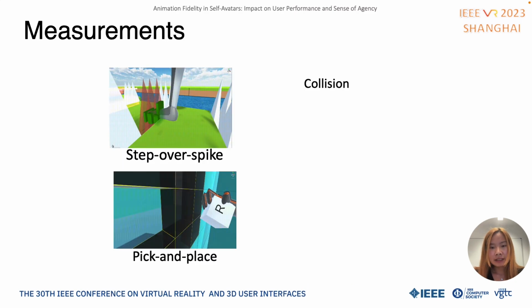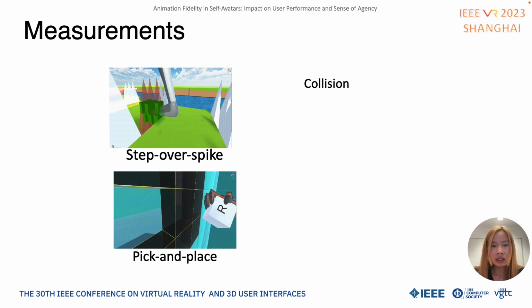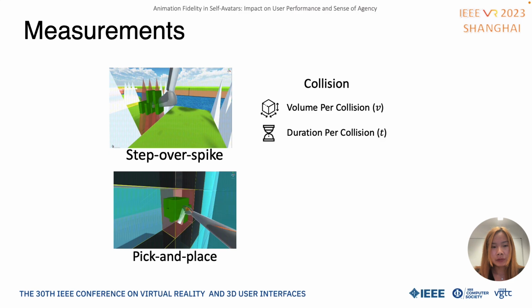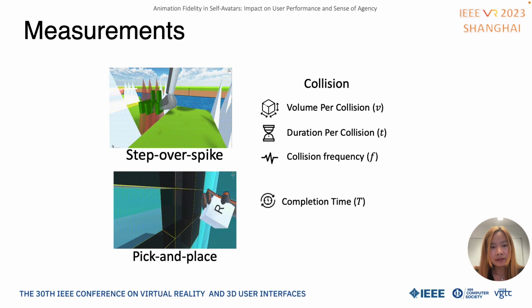Previous study addressed that motor performance is a reflection of how well users control the virtual body. So we chose unintended collisions and completion time as measurements. More specifically, we measure the average collision volume, average duration of collision, the frequency of collision, and finally the total time taken to complete the task.